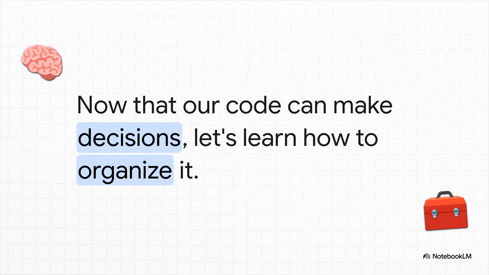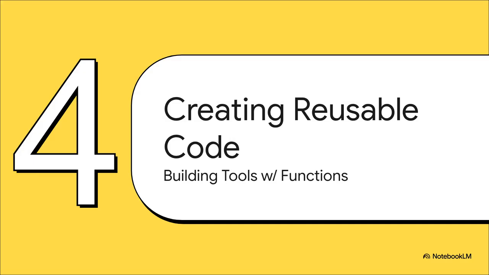It can make choices. Now, let's give it a toolbox so we don't have to keep writing the same logic over and over and over again. And this is where functions come in. A function really is just a way to package up a piece of code, give it a name, and then call on that name whenever you need it. You are literally building your own custom tools for your toolbox.